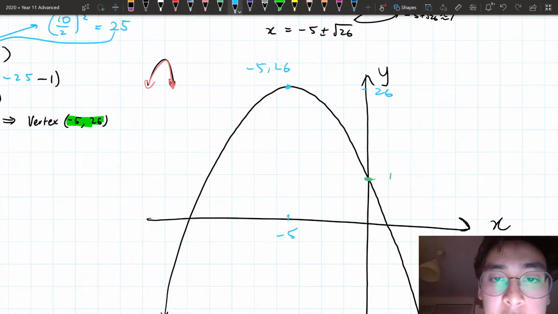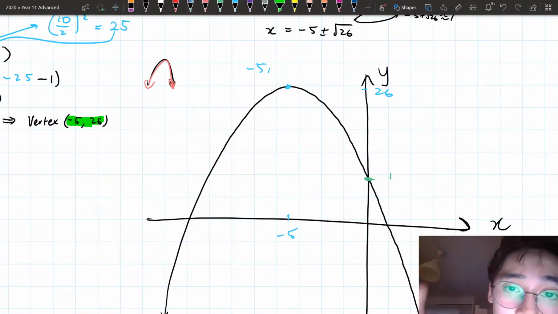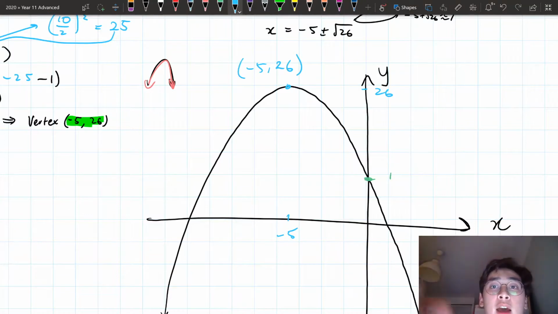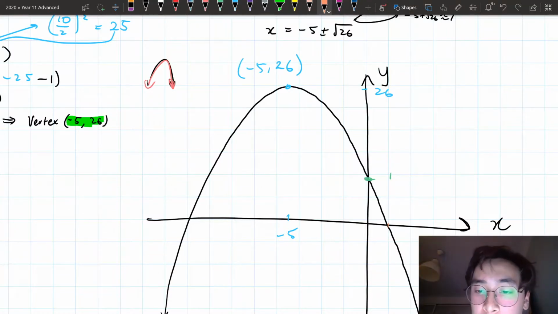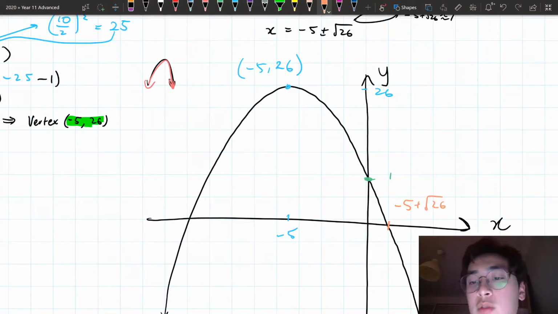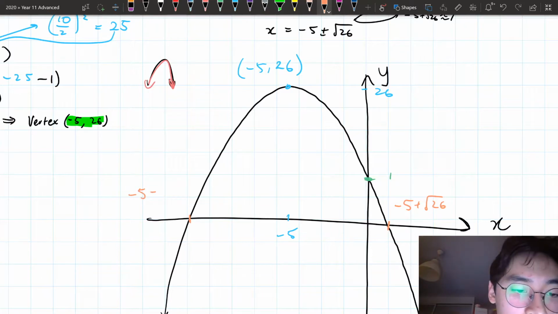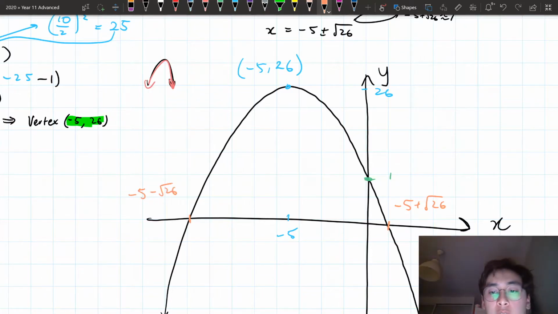I'm just going to write that down just to make sure. Okay. And then from there, I've got my two x-intercepts. So my first one over on the right-hand side is negative 5 plus square root 26. So it's roughly around where 1 is. And here on the other side, I've got negative 5 minus square root 26. And so there we go.